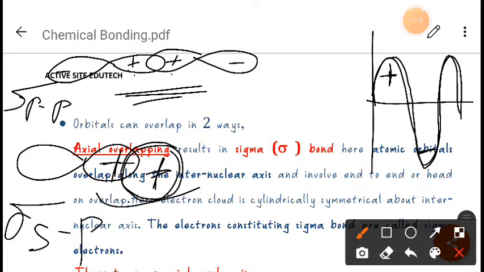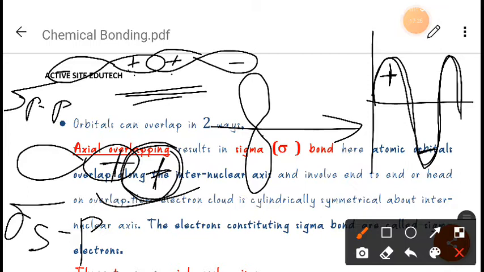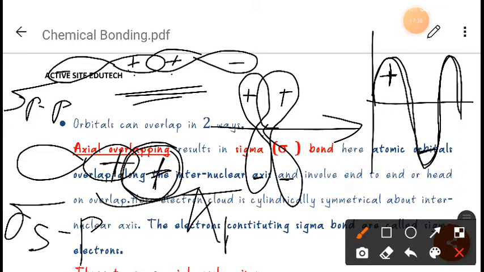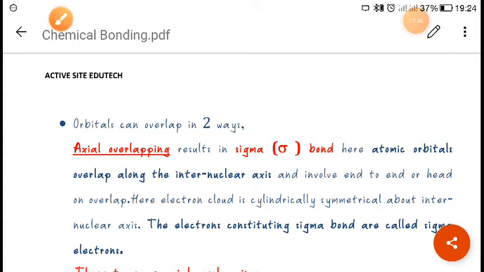Now one more example I will give. Suppose we have one like this and another like this. Here also you can see the positive side and positive side are overlapping, and negative side and negative side are overlapping. This is called pi, px overlapping. So this is also positive overlapping. Always remember that positive and negative here is not charge, it is just talking about the crest and trough. Now next is negative overlapping.